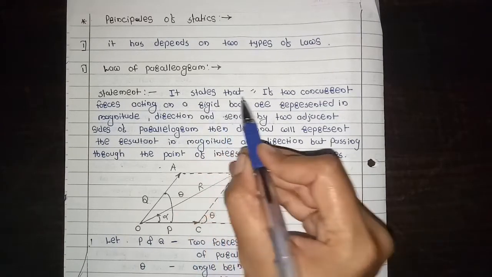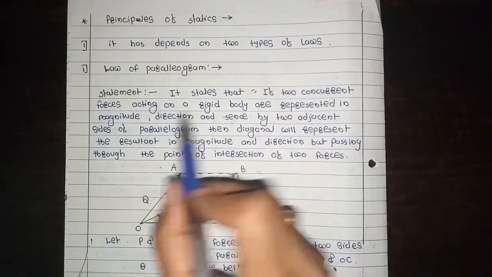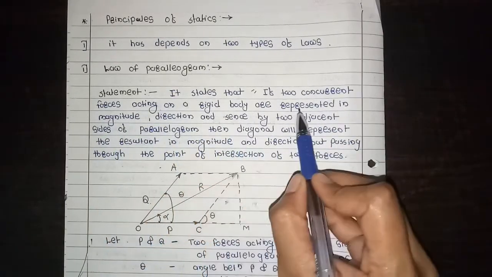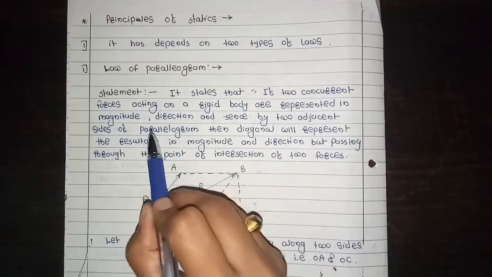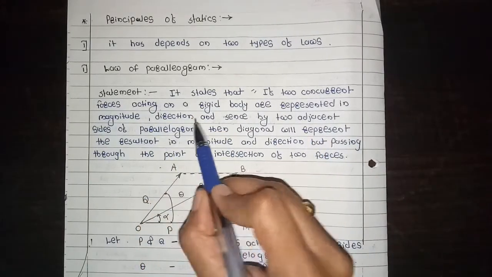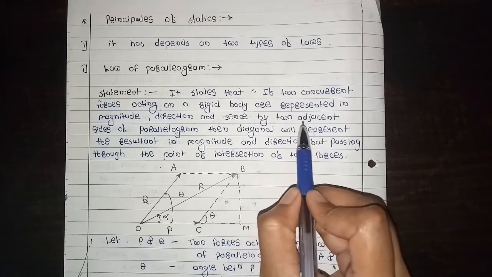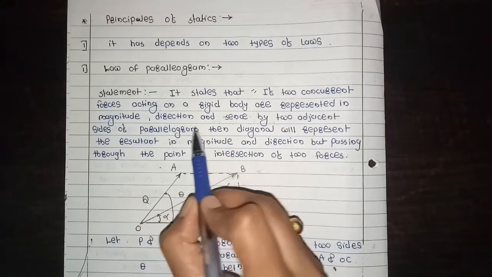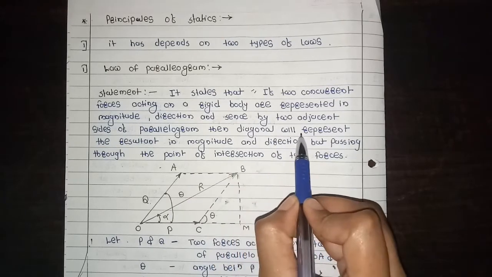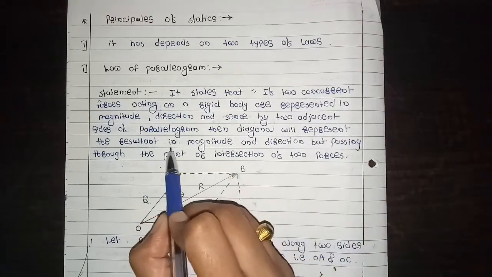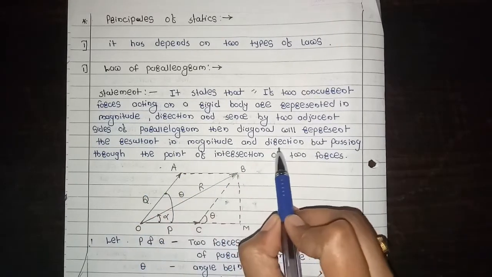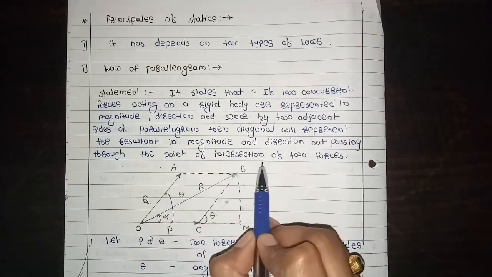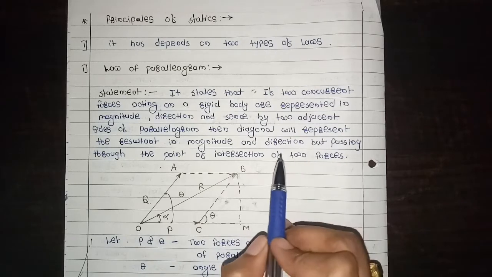It states that if two concurrent forces acting on a rigid body are represented in magnitude, direction, and sense by two adjacent sides of parallelogram, then diagonal will represent the resultant in magnitude and direction but passing through the point of intersection of two forces.